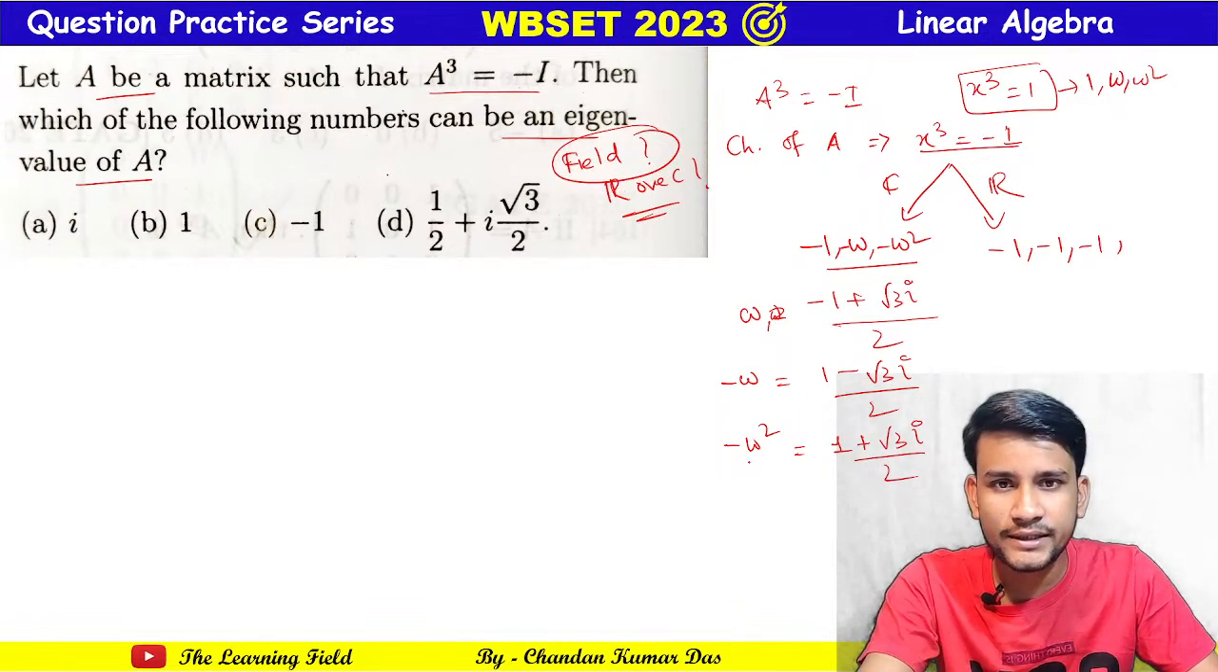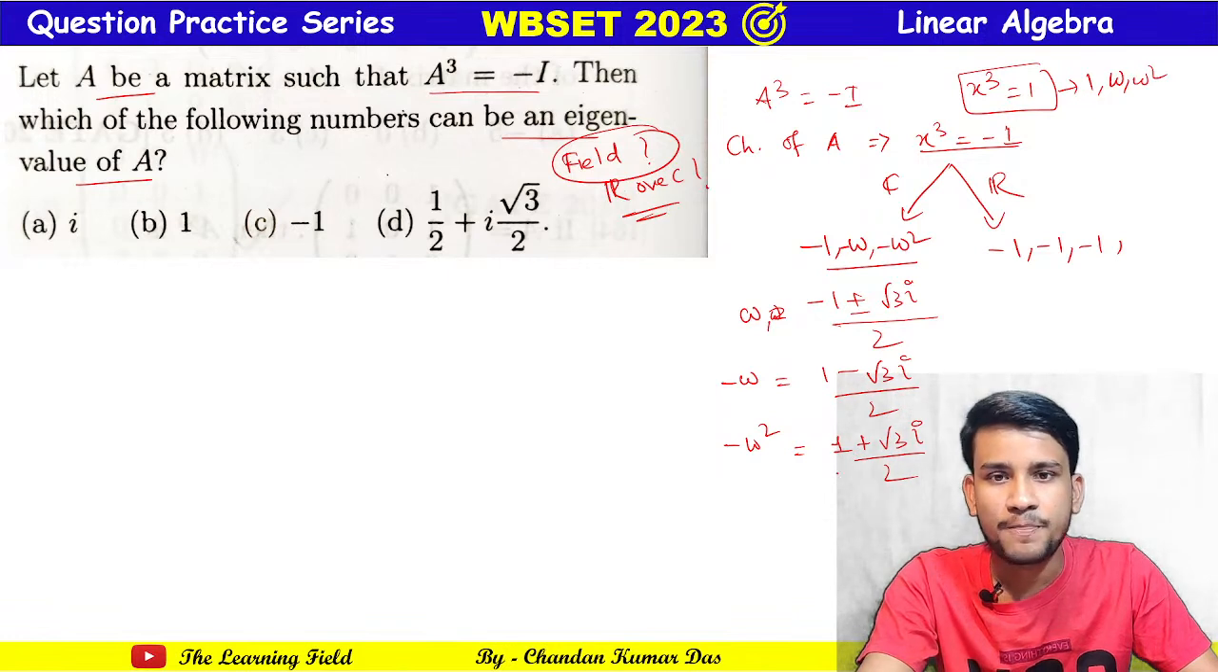Minus 1 plus or minus root 3 i by 2; if we multiply by minus 1, then it becomes 1 minus or plus root 3 i by 2.